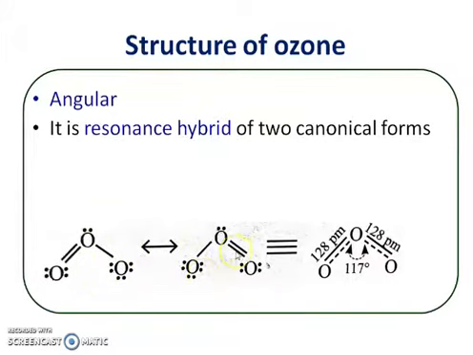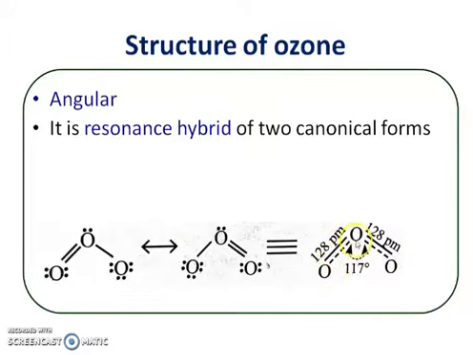So this double bond is nothing but an arrow. Suppose this is oxygen number 1, 2 and 3, it may come between the second and third oxygen or the first and second oxygen, and therefore this is the overall resonance hybrid structure where each oxygen atom is joined to the other by means of a sigma bond, and there is one partial bond.